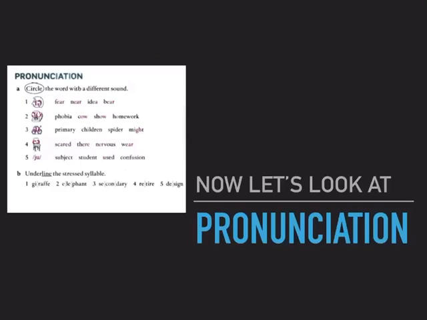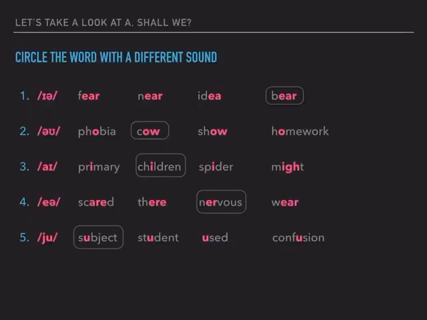Welcome back. Are you ready to correct? Here we go. So complete the word with a different sound. Now, we have in number 1, ear. Now, the word which is different is bear. So listen, we have fear, near, idea, but bear. Can you hear the difference? Number 2, we have O. But the word which is different is cow. Listen, phobia, show, homework, but cow. Can you hear the difference?